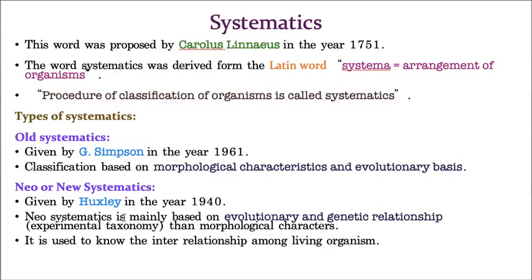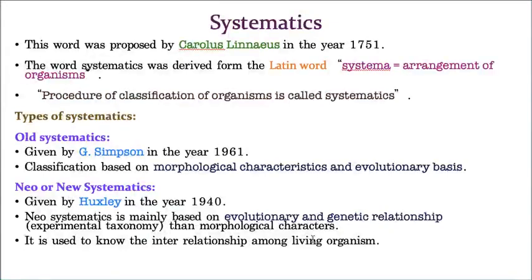Neo-systematics is based on evolutionary and genetic relationships rather than morphological characters. That means here more priority is given to evolutionary and genetic relationships, but less priority is given to morphological characters. The external characters are kept aside, and the focus is more on evolutionary and genetic relationships.